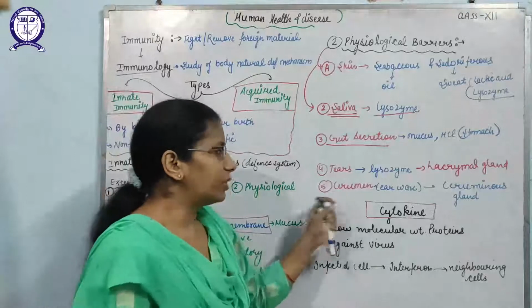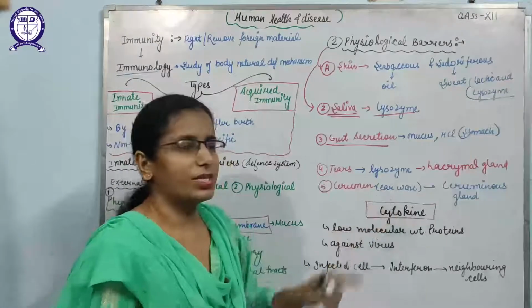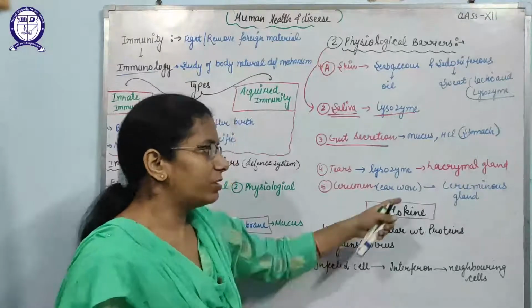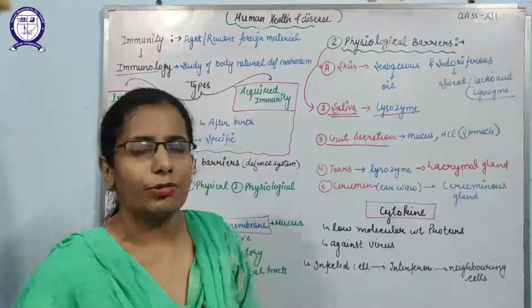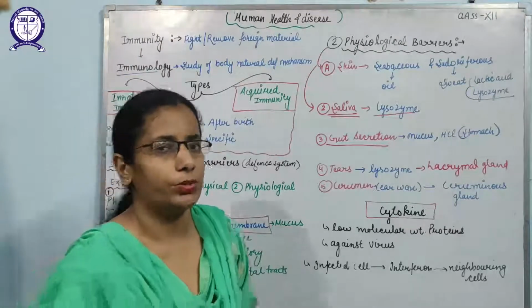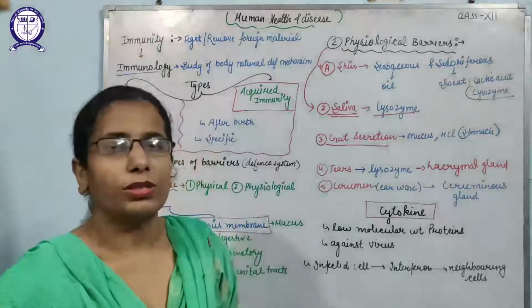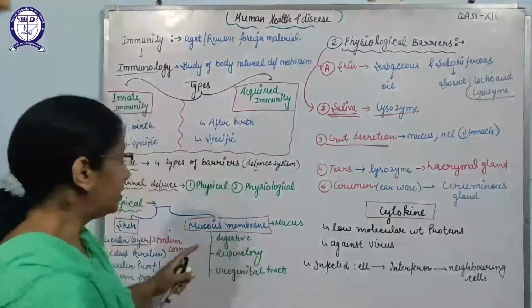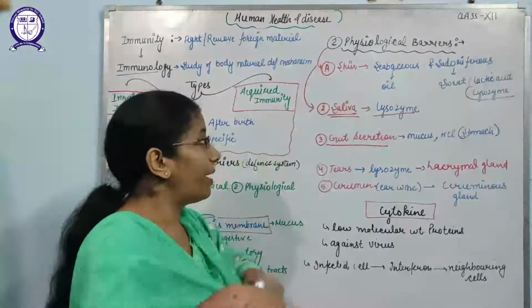After that, cerumen, also known as earwax, is a bitter, brownish-colored substance released by the ceruminous glands. It also has antibacterial activity to kill pathogens, because pathogens can enter through the ear also. So these are the physiological barriers.